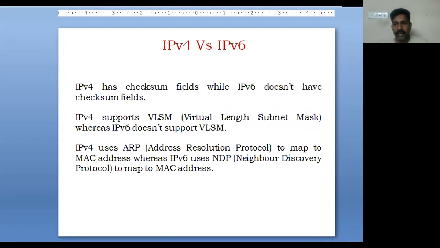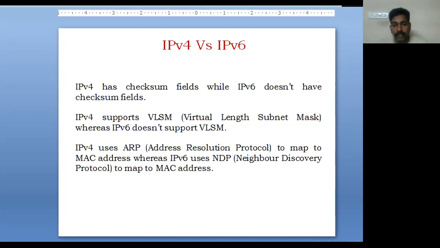In the same way, if we look at the header or the packet size, IPv4 has a checksum field, while IPv6 doesn't have that checksum field. The checksum field comes under the IPv4 header and IPv6 header. IPv4 supports variable length subnet mask, and IPv6 doesn't support it.